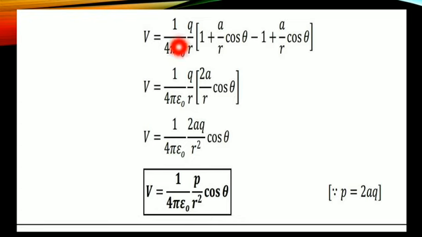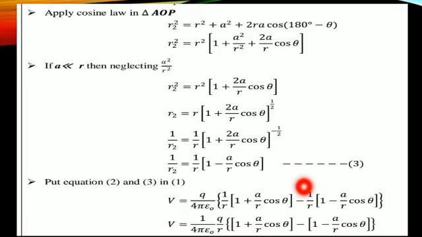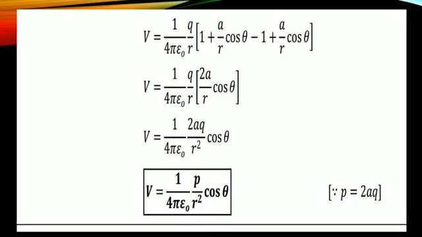V is equal to 1 by 4 pi epsilon naught q divided by r into, just we apply the minus inside. See this minus goes to inverse. What will come? 1 plus a divided by r cos theta minus 1 plus a by r cos theta. So a by r cos theta plus a by r cos theta gives 2a by r cos theta.